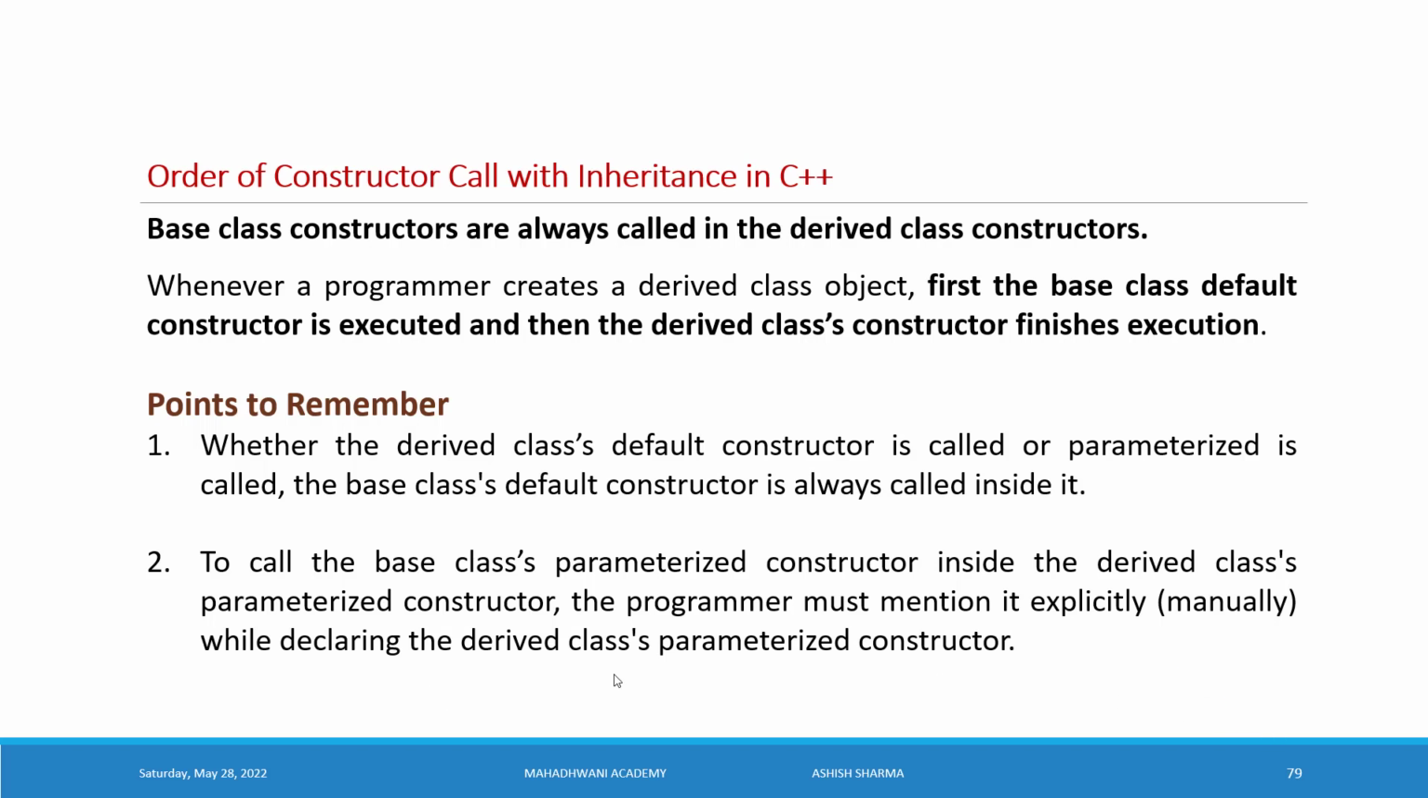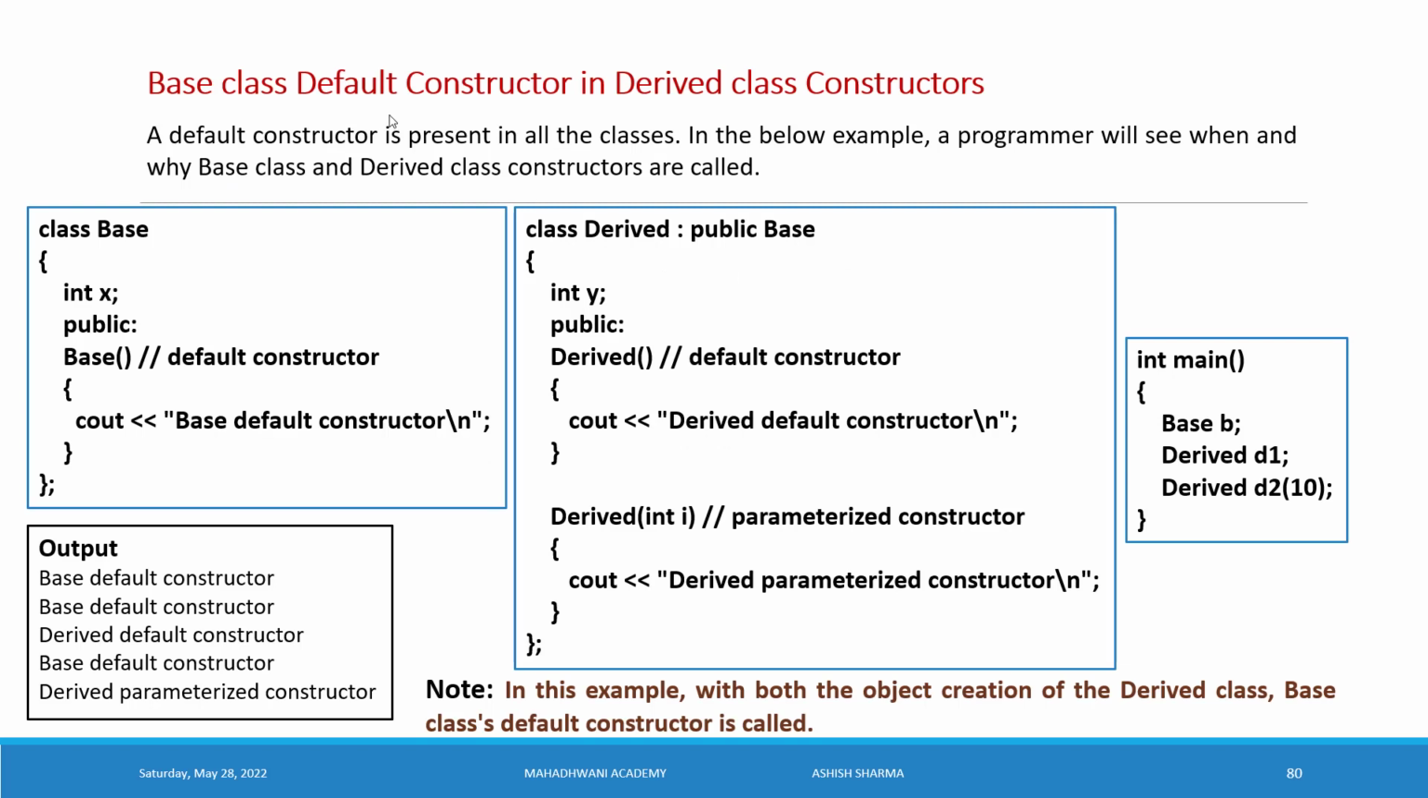While declaring the derived class parameterized constructor, at the same time you will manually declare a constructor call to the parameterized constructor of the base class. So we will see in the source code now how. Base class default constructor in derived class constructors.